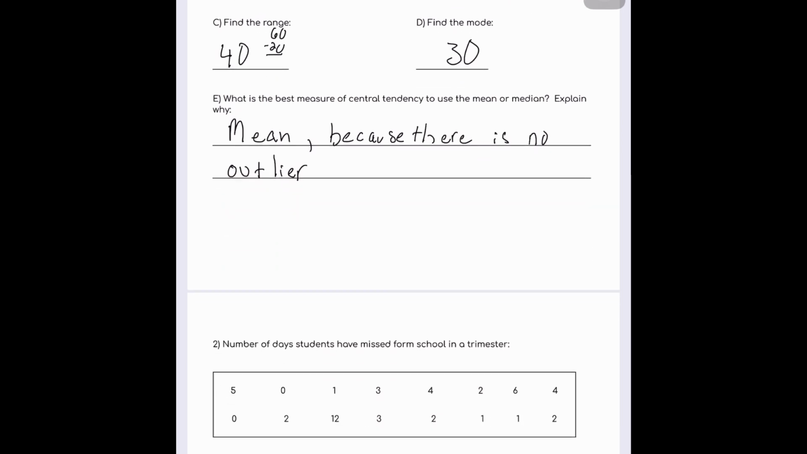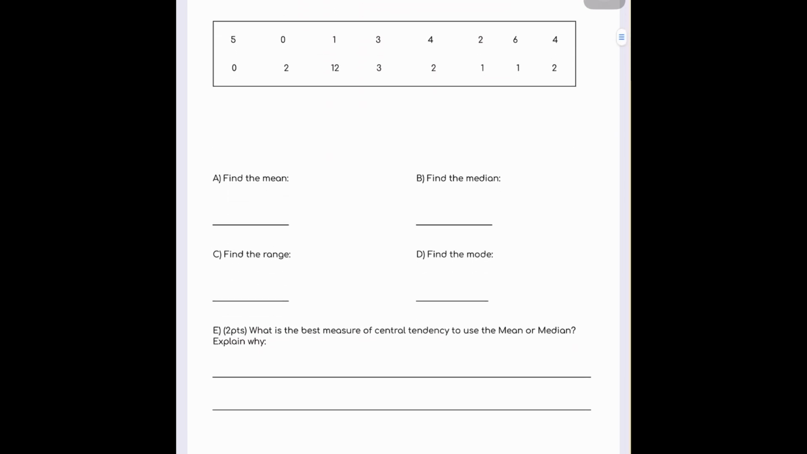Okay, let's move on to number 2. Number of days students have missed from school in a trimester. All right, so again, lowest to highest. So 0, 0, 1, 1, 1. Okay, yeah, there were 3 ones, just double checking.